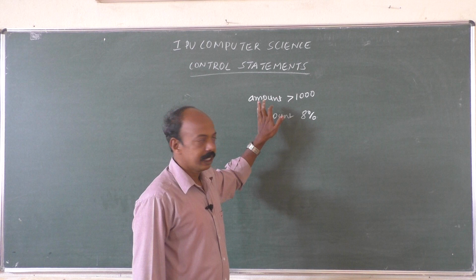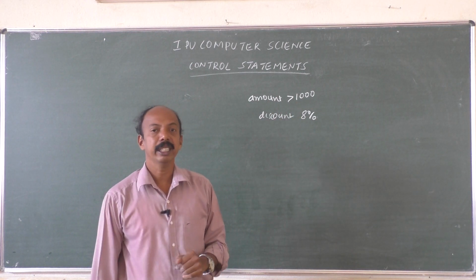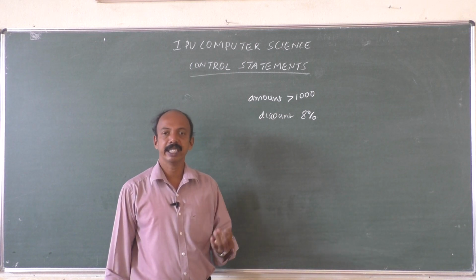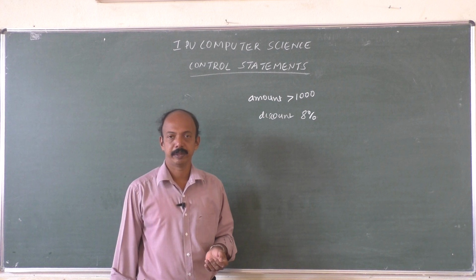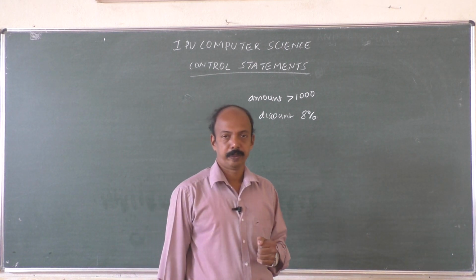If you purchase something where the amount is greater than 1000, then there will be a discount of 8%, not otherwise. If it is 900 also, there won't be any discount, isn't it? So in that case, what to do?